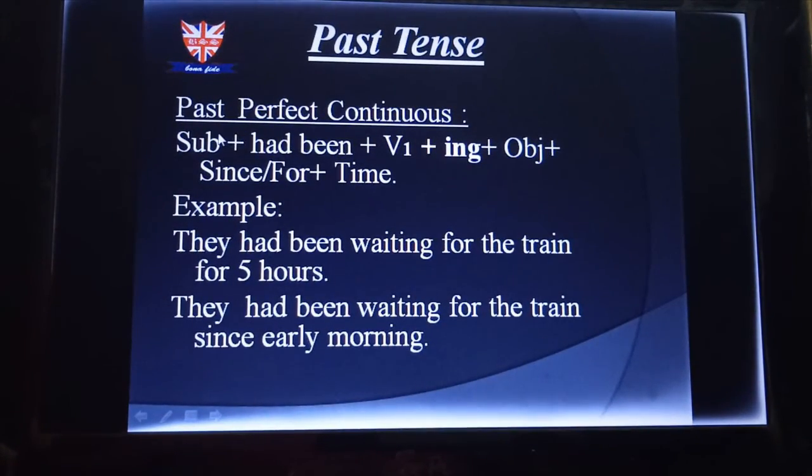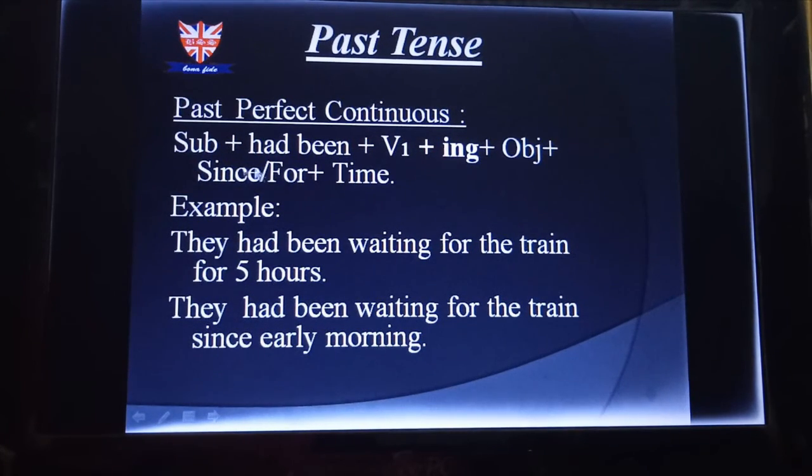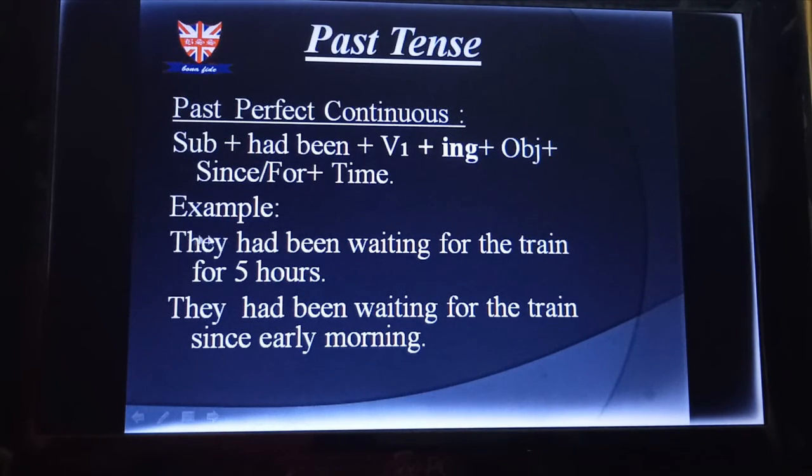Let's go for the last one, past perfect continuous. Look at the structure: subject plus had been plus V1 plus ing plus object plus since or for plus time. Two examples I have given. The first one is: they had been waiting for the train for 5 hours. One example I have given with for, another with since. And another one you can see: they had been waiting for the train since early morning.